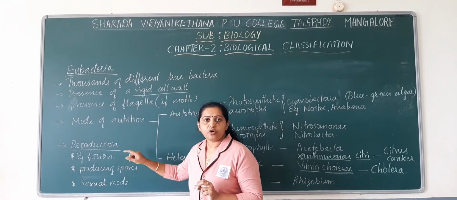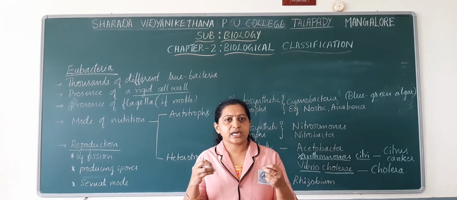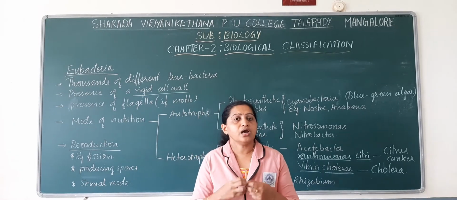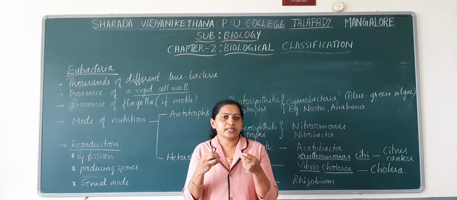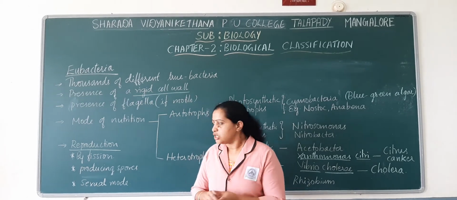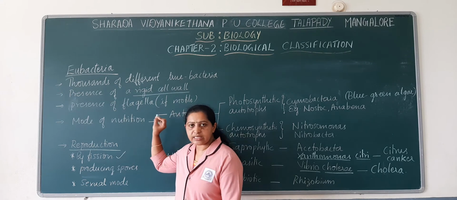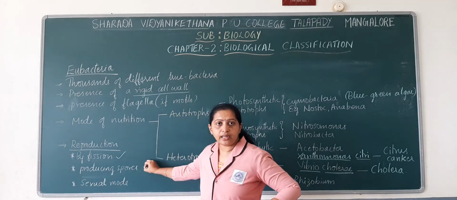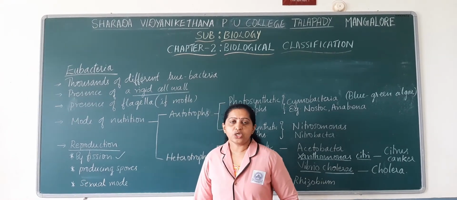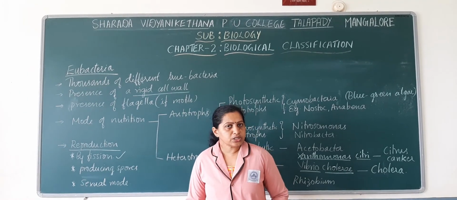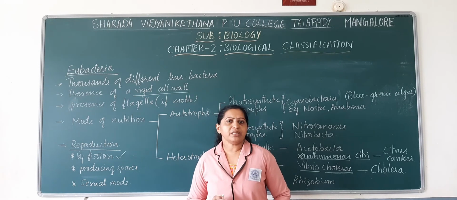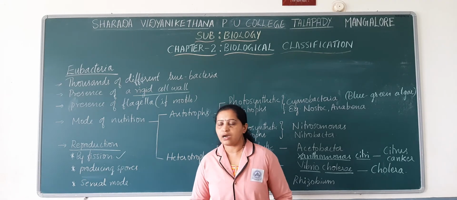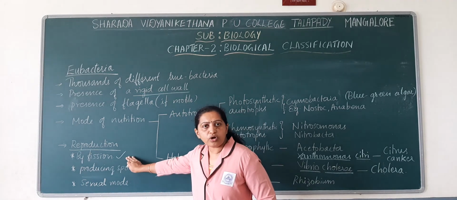So what is fission? Fission is splitting up of cells, parental cell into two cells, right? Already we have discussed about fission. Fission is splitting of parental cell into two daughter cells. So this mode of reproduction is seen in case of eubacteria. In addition to that, there are certain bacteria which can produce spores. So when can these bacteria produce spores? In most of the favorable season, when the environmental condition is favorable, the bacteria can undergo mode of asexual